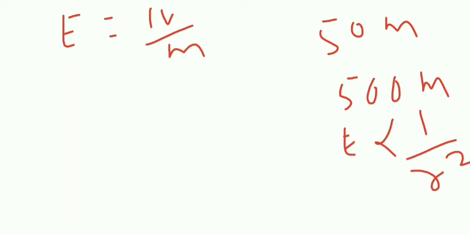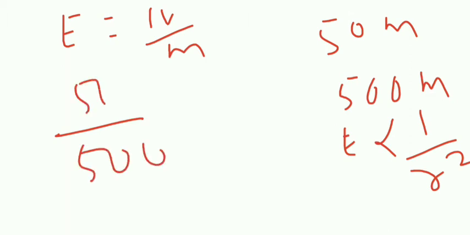E is equal to Q by 4 pi epsilon naught R squared. So when distance increases, electric field will decrease. So at 50 meter, electric field is 1 volt per meter, means at 500 meter, what is the electric field? It will be 50 by 500, right? So that is 0.1 volt per meter, right? Otherwise, you can find it by simplifying the formula also, but this is the simplest one.